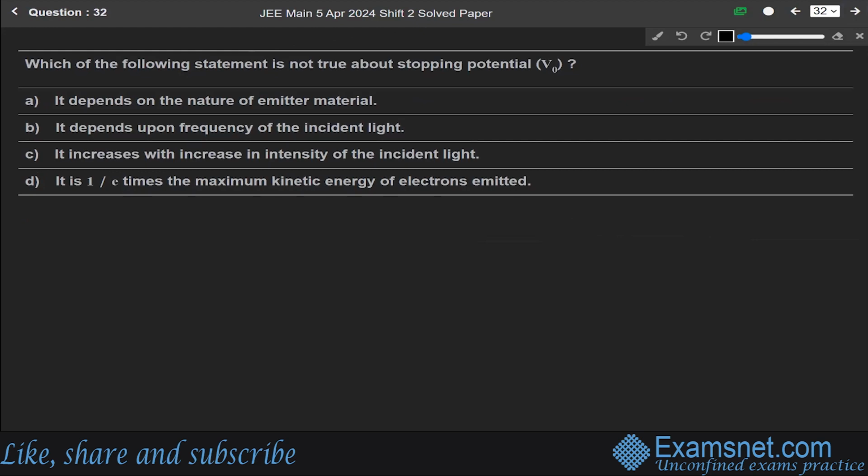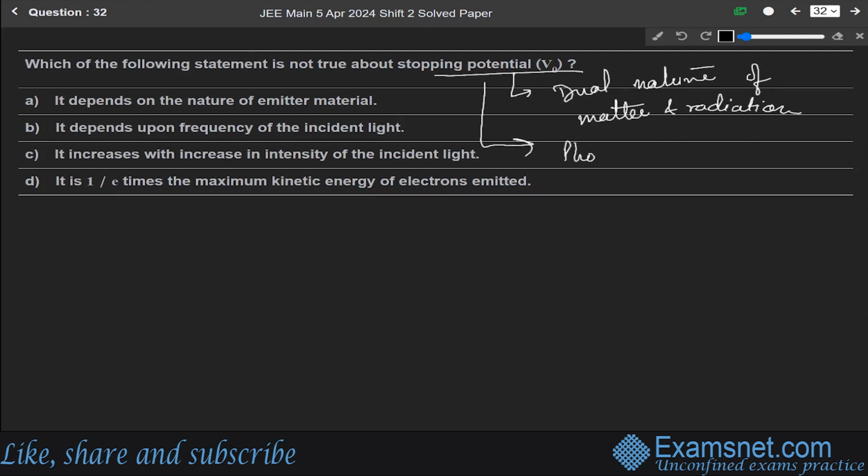Which of the following statements is not true about stopping potential V naught? Students, this question is from the chapter of dual nature of matter and radiation. It is asking about the stopping potential, which means it is discussing the photoelectric effect.